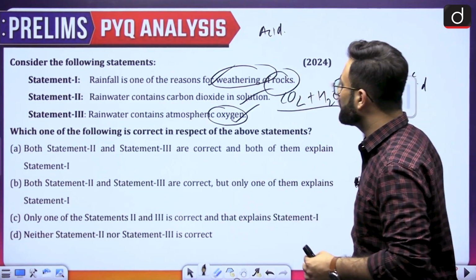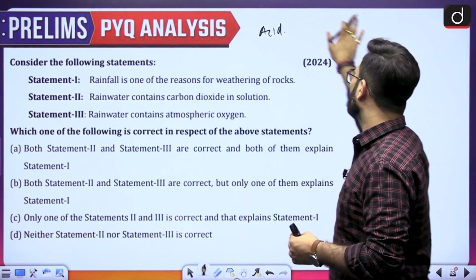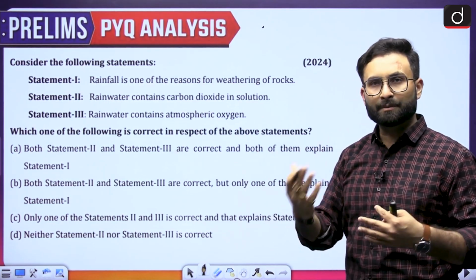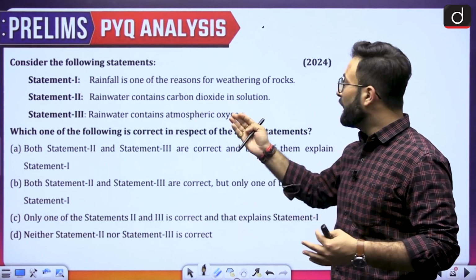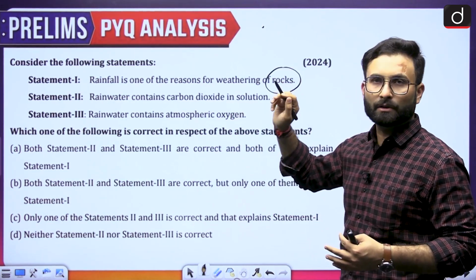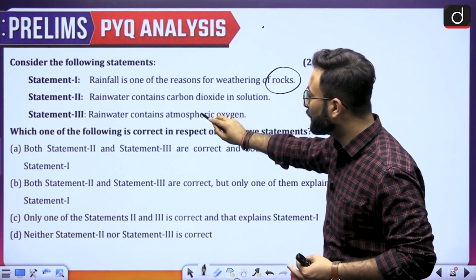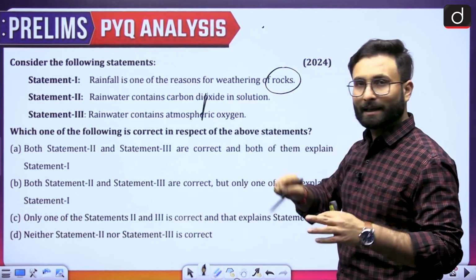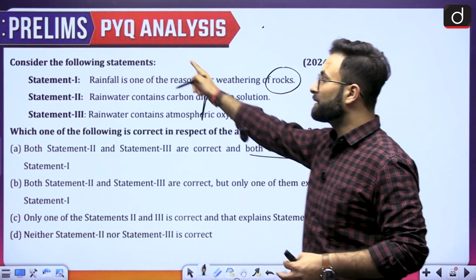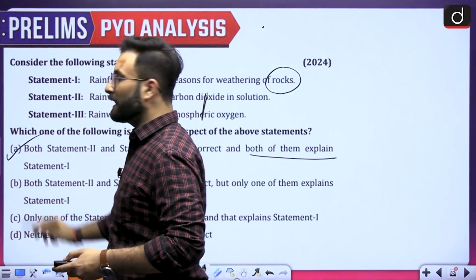So that is how, if there is carbon dioxide or oxygen in the air or in the atmosphere, they will form acidic situations and ultimately they will start to weather the rocks. So here you can see that both statement 2 and statement 3 are correct, and they are explaining statement 1. So option A is your right answer over here.